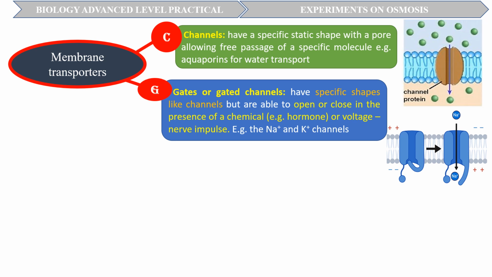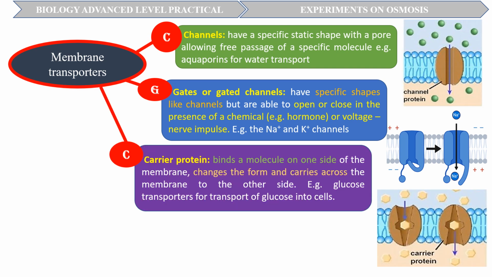Another type of membrane transport proteins are the gates or gated channels. These are membrane proteins with specific shapes like channels, but are able to open or close in the presence of a chemical, for example, a hormone, or voltage, that is, a nerve impulse. Examples are the voltage-gated sodium ion and potassium ion channels, which open in the presence of an action potential and are essential for nerve impulse transmission.